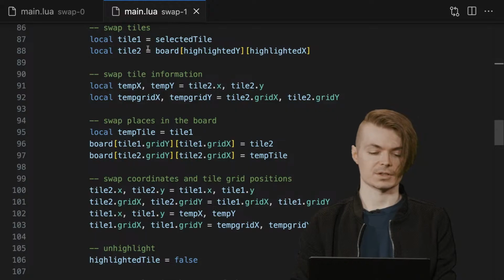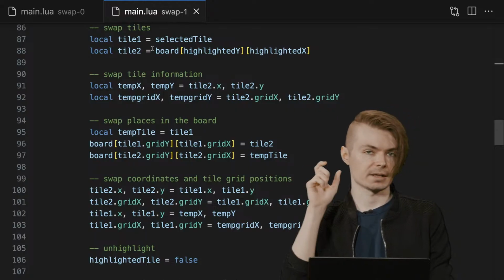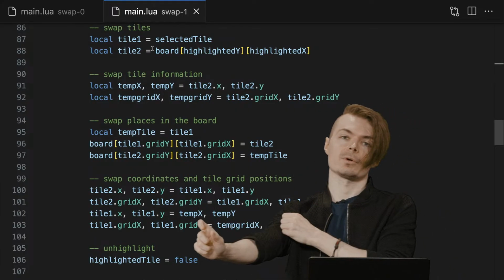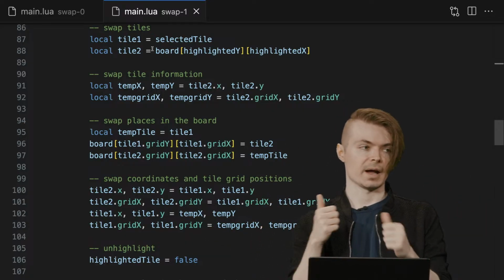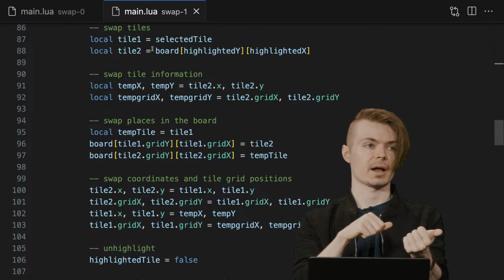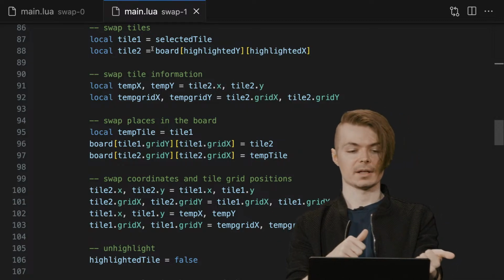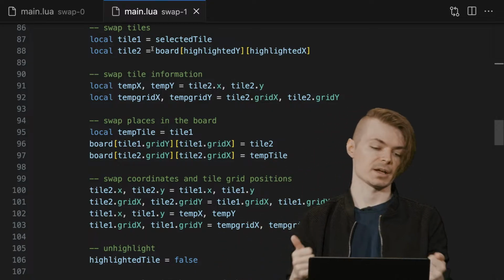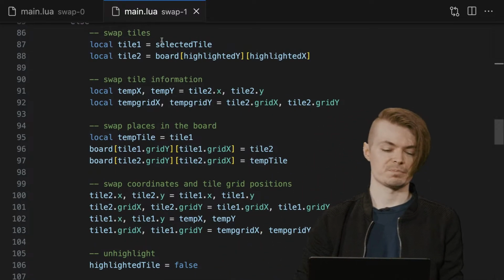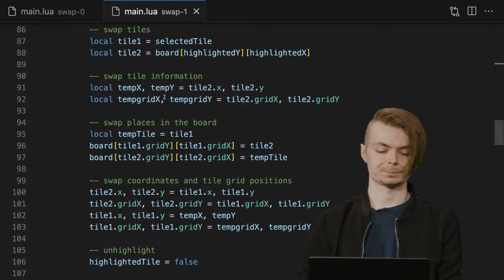So here we go. It's ultimately a pretty simple operation: define a temp x and y for whichever of the two tiles you pick, swap the two by setting one tile to be the x and y of the other tile, and then with the temp tile that you've chosen, set the other tile to be the temp x and y. So it's a relatively simple swap operation here.